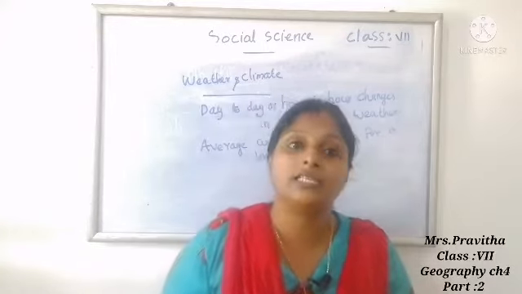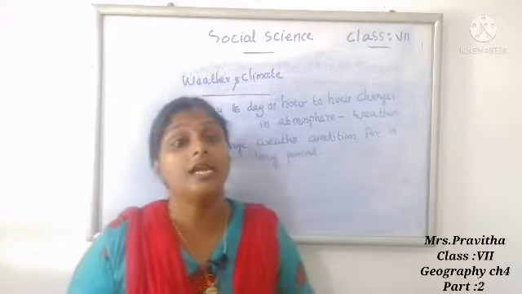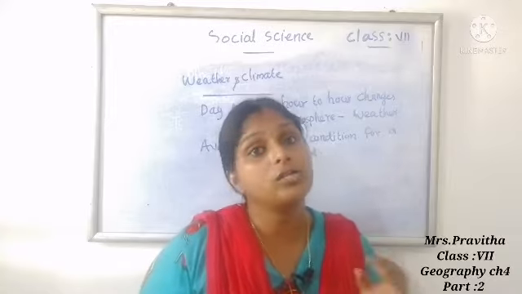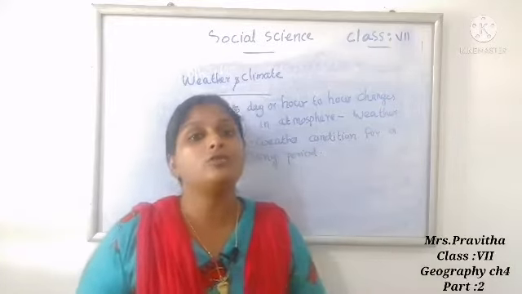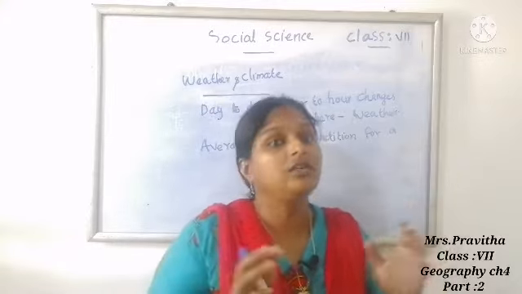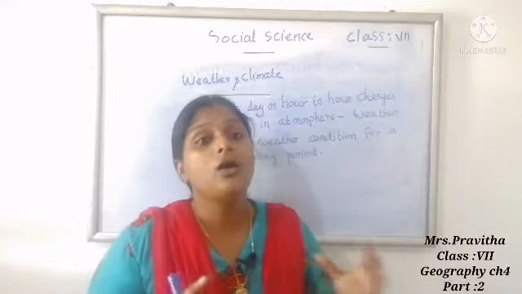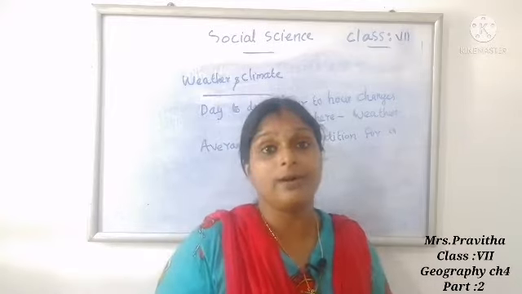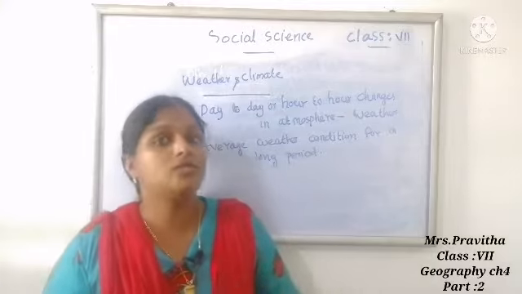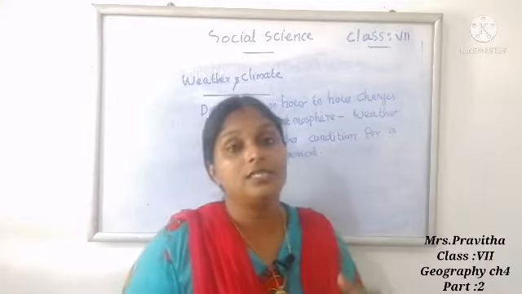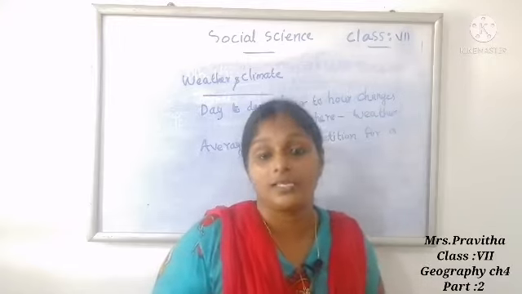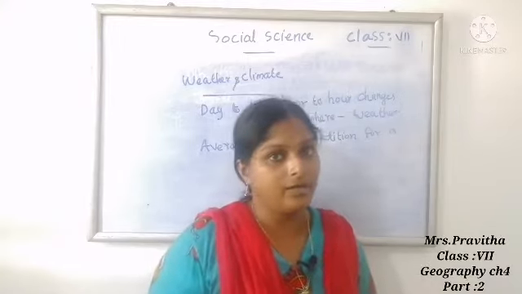India. We can take the example of India. India has a tropical monsoon climate. What does tropical monsoon climate mean? It means a hot climate. The climate in India is hot, but it is influenced by the monsoon wind. Such a type of climate is a tropical monsoon climate. Actually, India has a tropical monsoon climate.